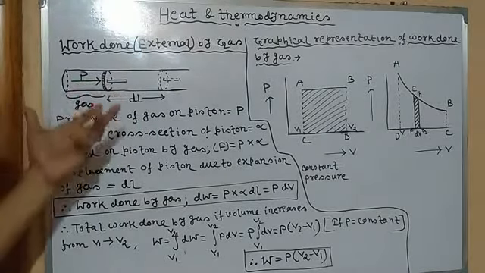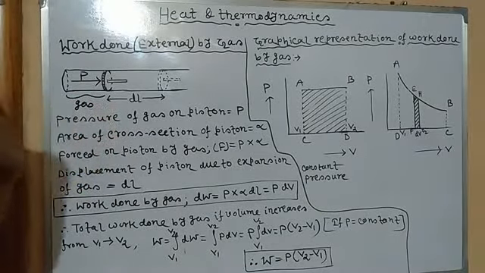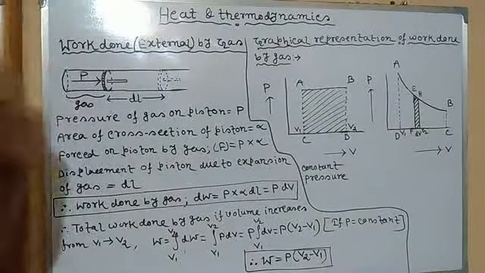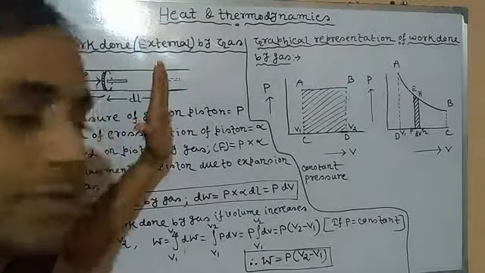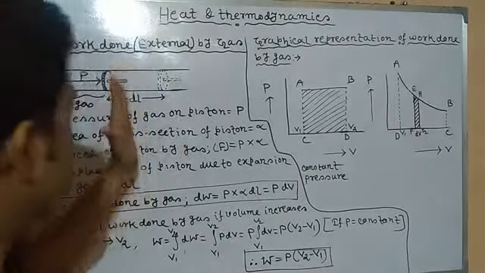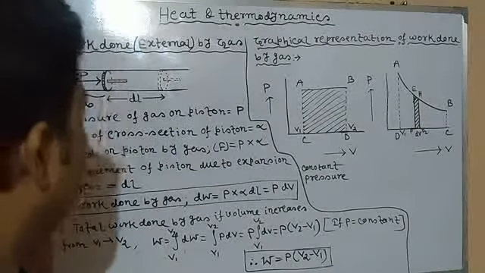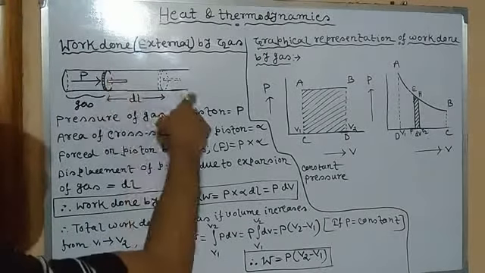So when we heat the gas, suppose using a Bunsen burner, the gas will expand. As soon as the gas expands in volume, it will exert more pressure, and since the piston is movable, it will push the piston towards this side, and the piston will move from this position to this.